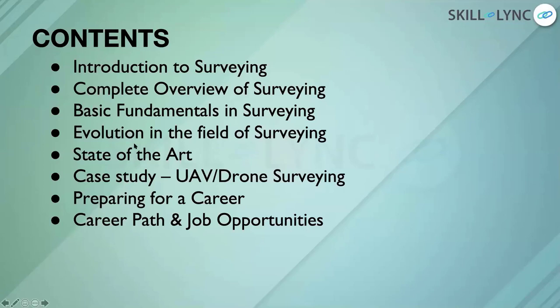I would mainly discuss three techniques, or three instruments rather. One of them is total station, which is the most commonly used surveying equipment for small scale projects. The next one is real-time kinematic GPS. I'll talk about how it works, what are its advantages, and what are its limitations as well. And then I will talk about an interesting technique called LiDAR, that's light detection and ranging. What are its components, how it works, advantages and disadvantages as well.